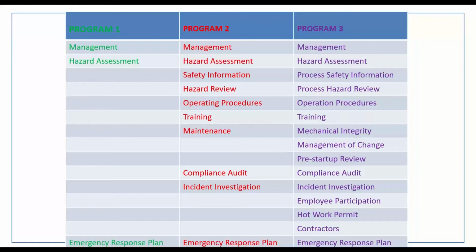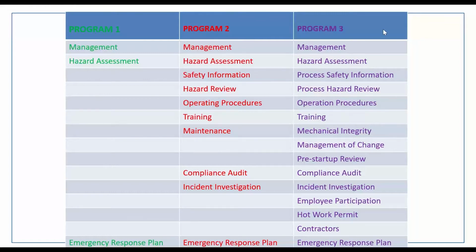All of the water and wastewater treatment plants that we have in the program thus far will fall into program 3. That means they have the RMP chemical, chlorine, or sulfur dioxide, or something on that order, in a process and they have it over the threshold.